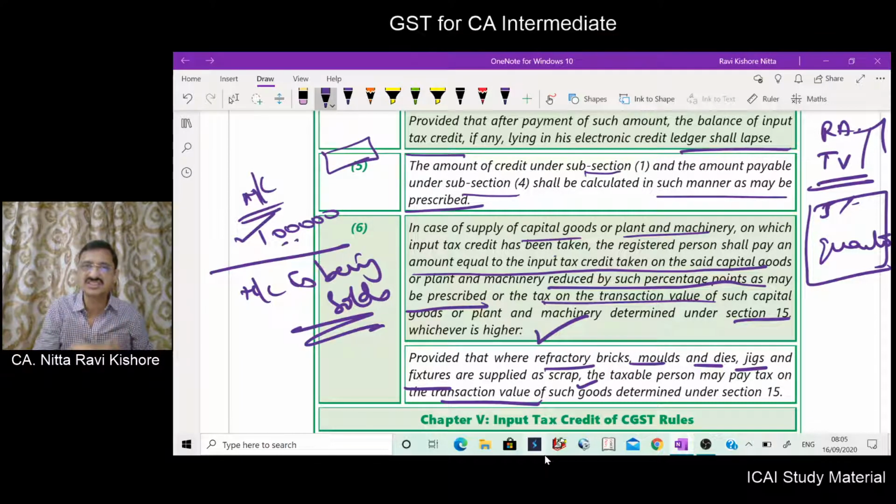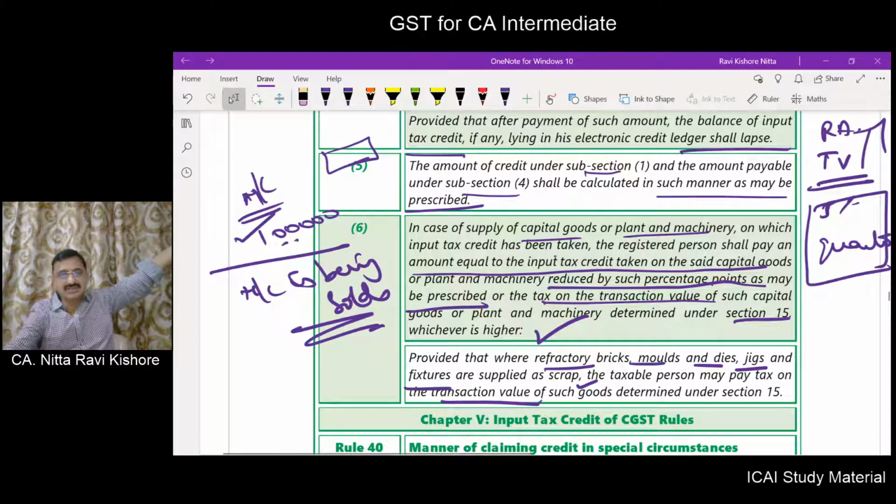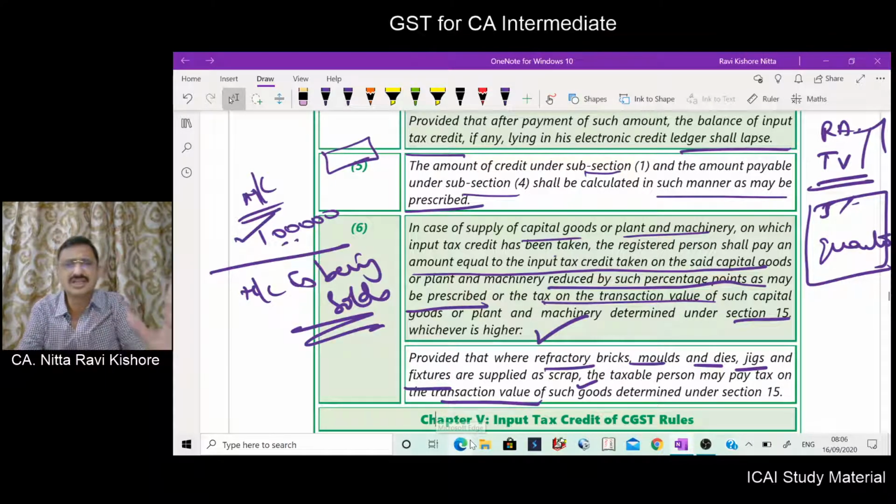So in these cases, they can take only the transaction value. If it is sold for 5,000, you have to pay tax only on that 5,000, but you need not go for the amount of ITC which has been taken, when it has been taken, and 5 percentage per quarter. You need not calculate all those things in respect of refractory bricks, molds, dies, jigs, and fixtures.